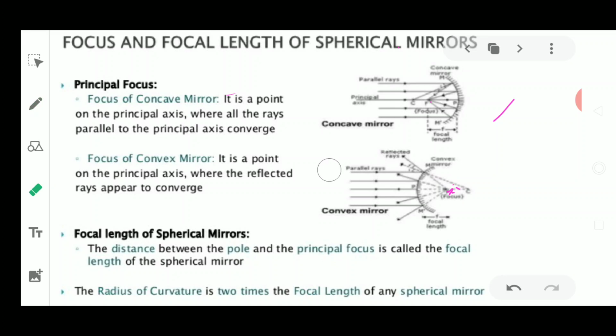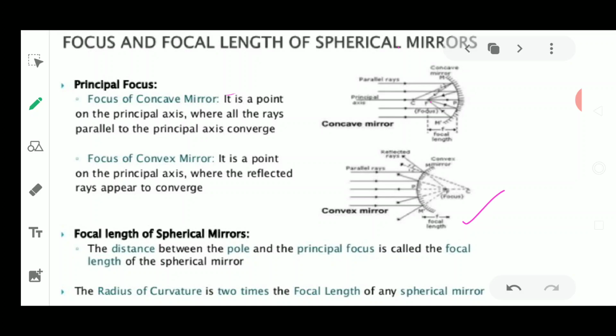The meaning remains the same: the focus is the point on the principal axis where all rays parallel to the principal axis converge. And in the convex mirror, a point on the principal axis appears to be the source, as it appears to come from one point. So this is known as the principal focus. Fine. So this was about principal focus.